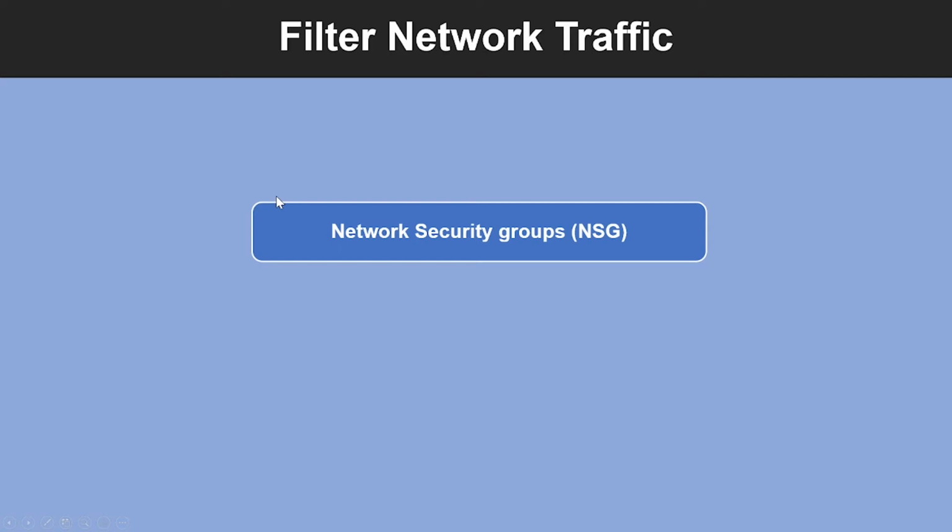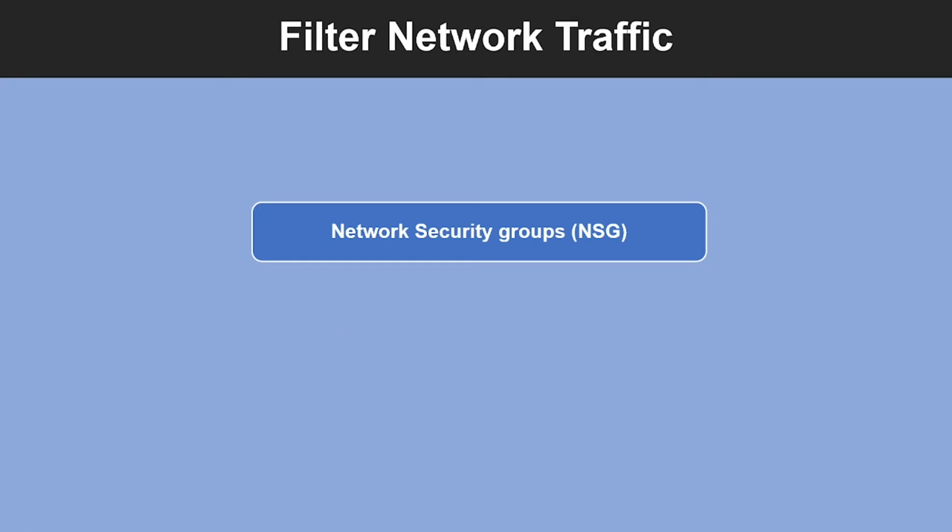Another important thing we need to understand is how you can filter this network traffic when it flows through the internet or through the subnet. The first way to filter is by using Network Security Groups or NSGs. Network Security Group and Application Security Group can contain multiple inbound and outbound security rules that enable you to filter traffic to and from resources by source and destination IP address, port, and protocol.